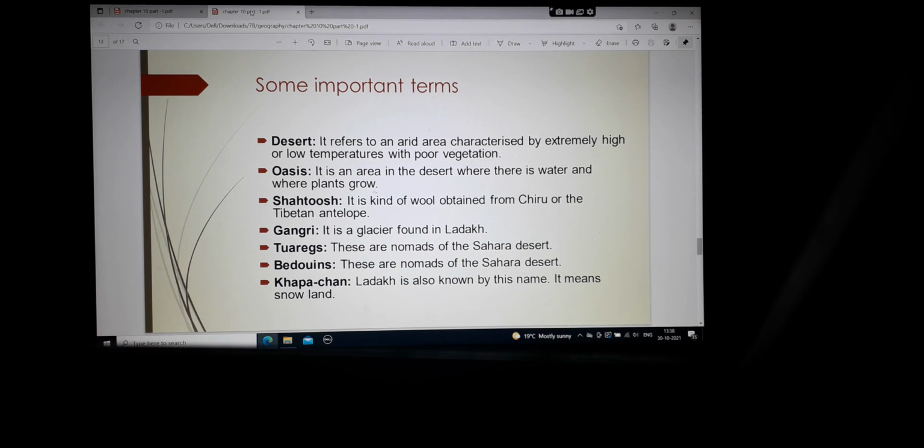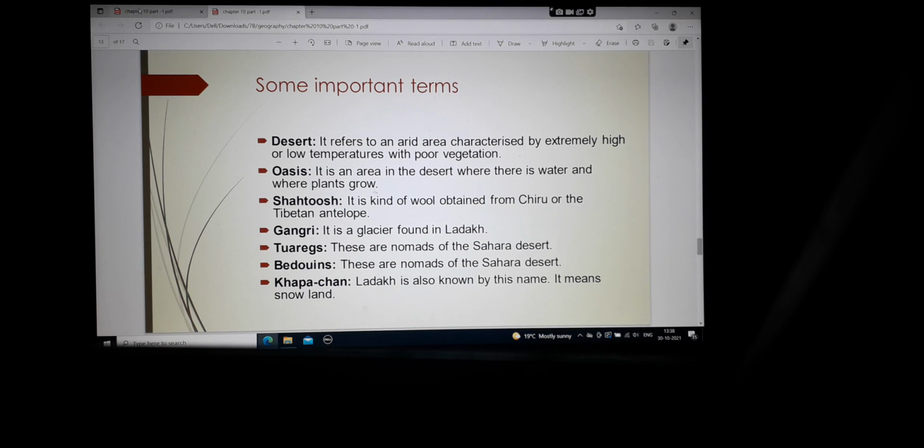Bedouins. These are the nomads of the Sahara desert. Now, this is the second nomadic tribe of the Sahara desert, which is known as Bedouins. Kapachan. Ladakh is also known by this name. It means snowland. Kapa means snow and Chan means land. So Ladakh's another name is Kapa Chan.